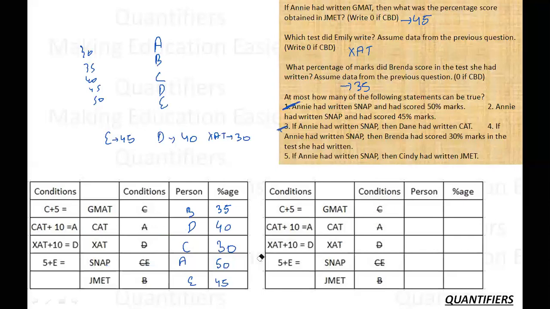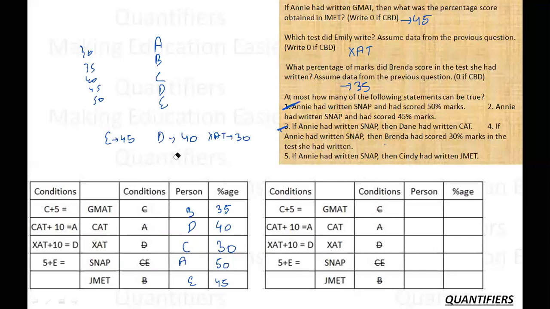What does the fourth statement state? If Annie had written SNAP, then Brenda had scored 30% in the test. Brenda has 35 right now. Again, according to 50, it is not possible, but I again have to check with other conditions in which A might score 45 or anything else. And last, if Annie had written SNAP, then Cindy had written MET. Cindy has written that. No. So I can only be assured about first and third as of now.